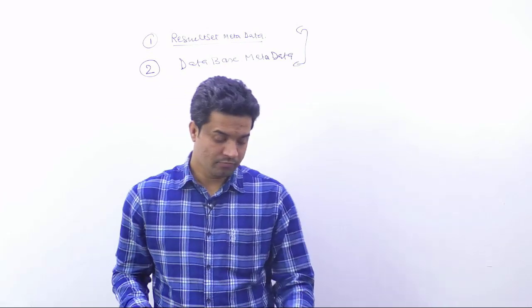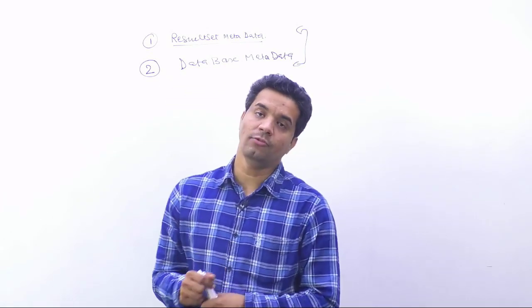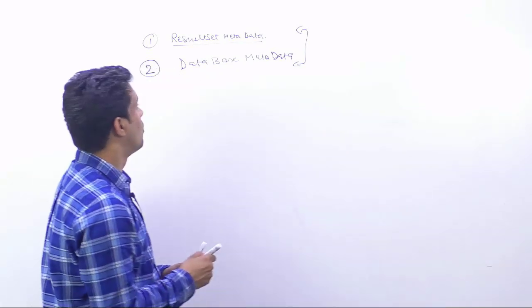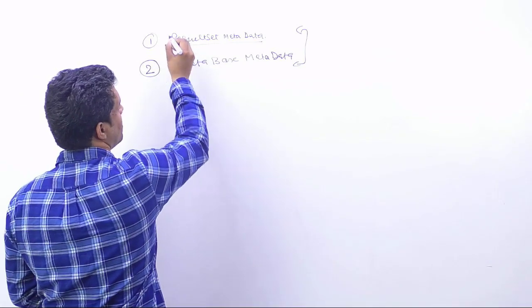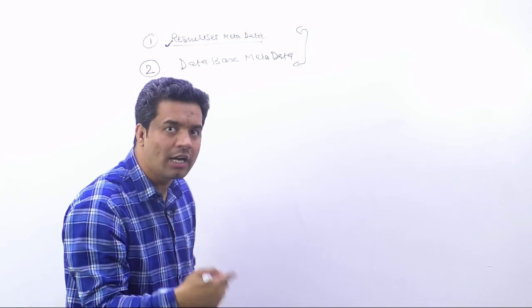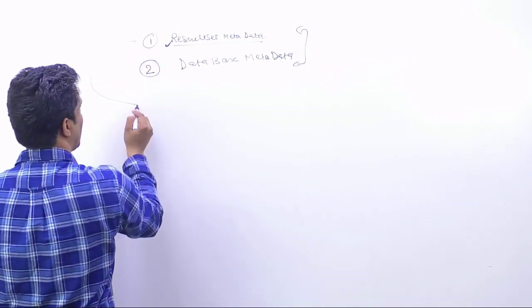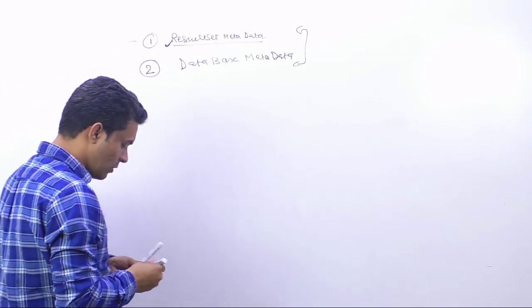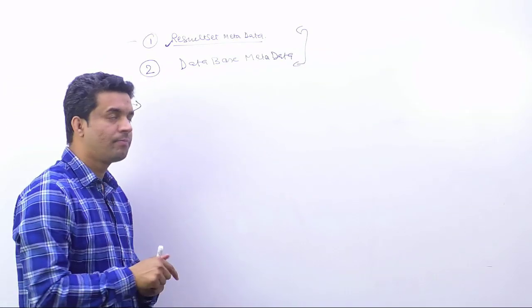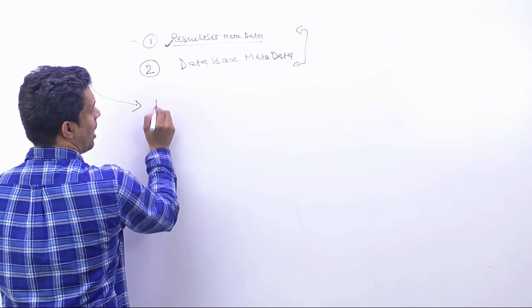At the same time, when I am saying result set metadata, we want to get the data about the result set.